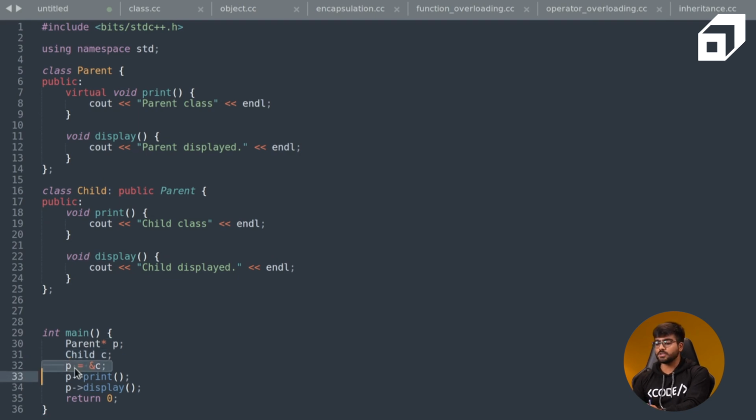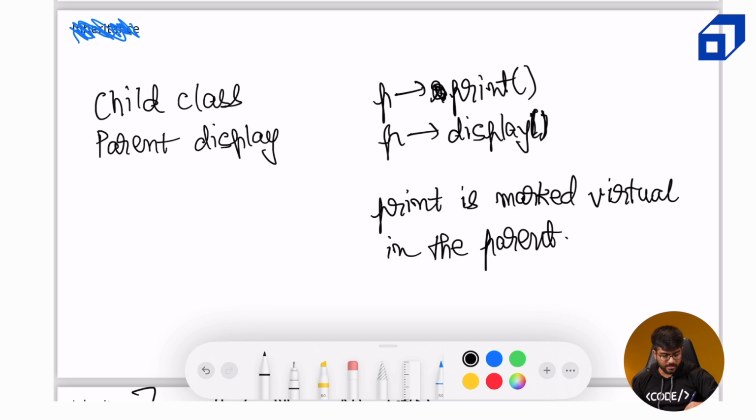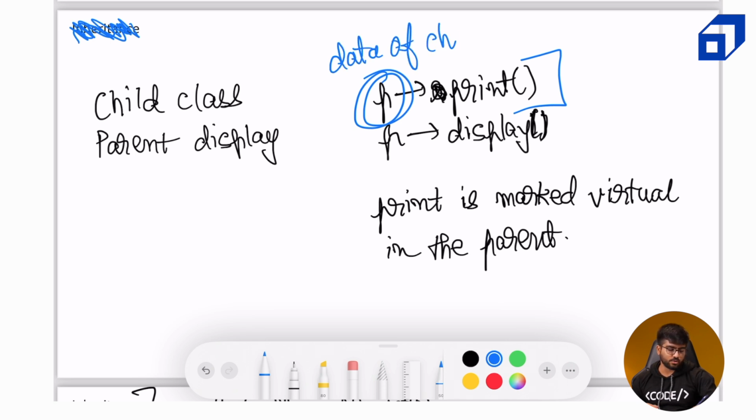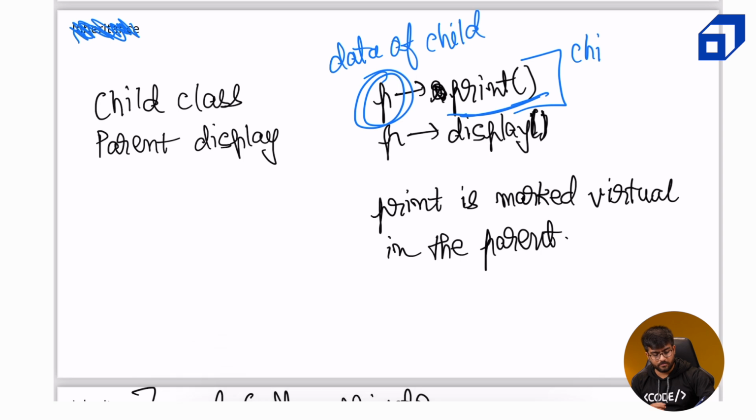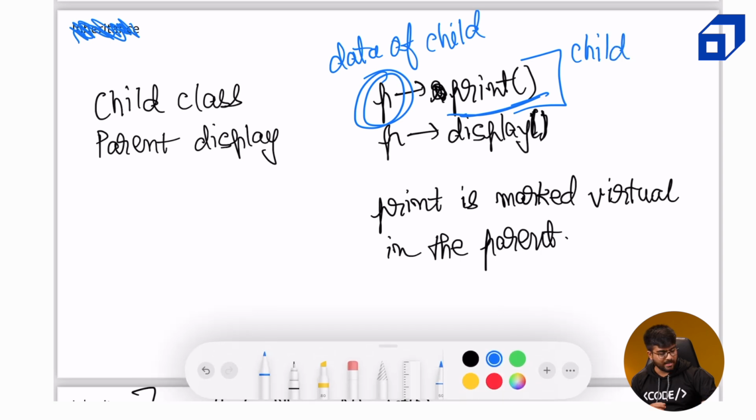So based on that late binding, whenever we call P arrow print, we will see that P actually contains data of child. So the print defined in the child class should be called, and hence child class is printed.